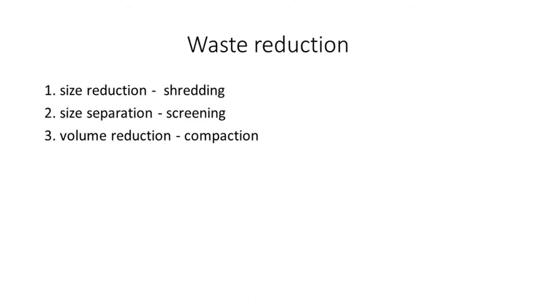Next one is screening, which is used for size separation. You can use a fine screen, medium screen, or coarse screen, and according to that you can separate the solid waste particles. So you can separate the different sizes of particles. It may be wood, metals, or papers and cardboards that you can separate here. So that is called size separation by using different types of screens.